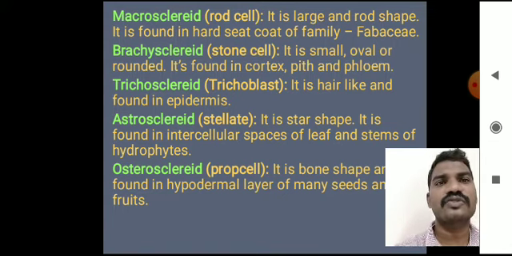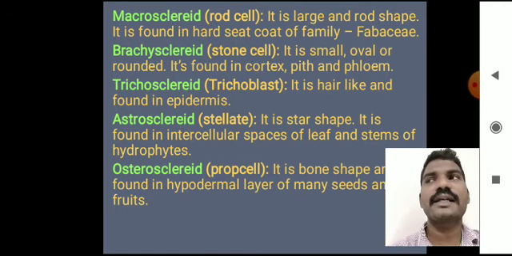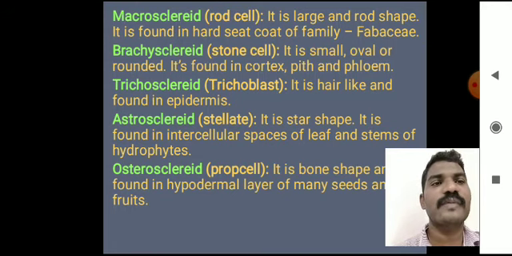Next one is the trichosclereid. It is a hair-like structure found in the epidermal cells of plant tissue. And next one is the astrosclereid, generally called the stellate type. Stellate means a star-shaped sclereid. It is found in the intercellular spaces of leaf and stem of hydrophytes, in aquatic plants. Last one is the osteosclereid, generally called a prop cell. It is a bone-shaped cell, mostly found in the hypodermal layer of many seeds and fruits.